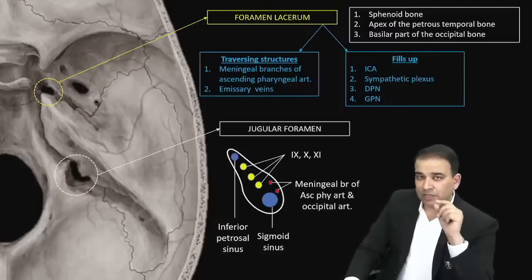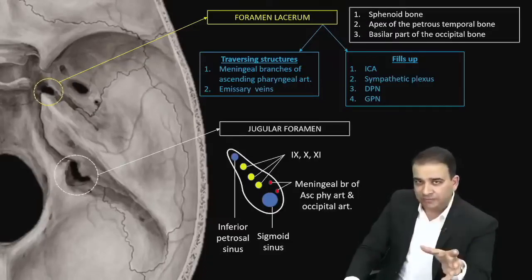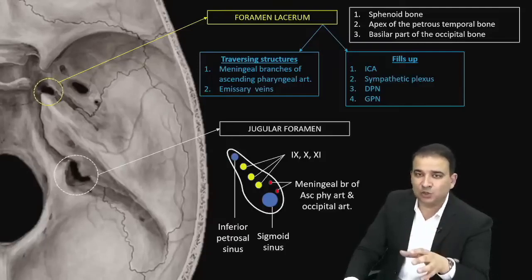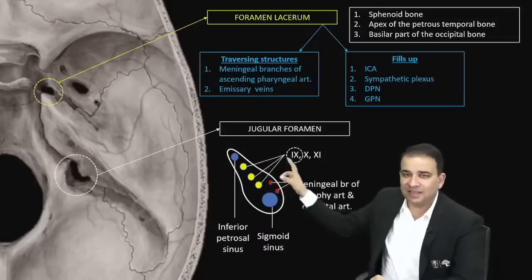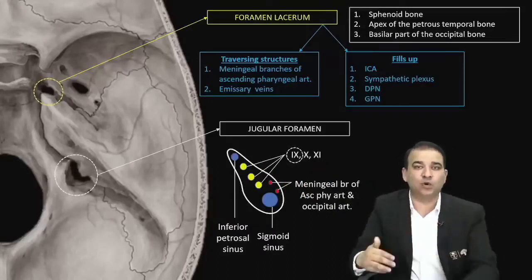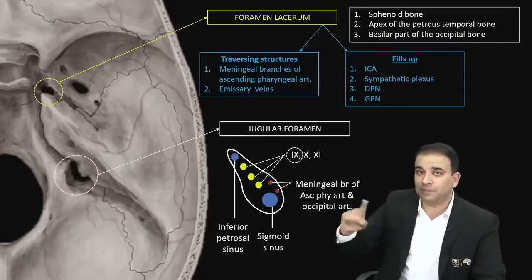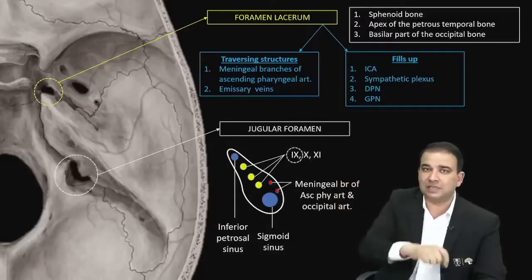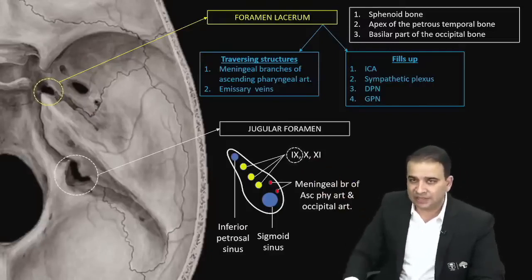Now again, the question here was which of the nerves passing through the jugular foramen has a separate passage, and the nerve having a separate passage inside the jugular foramen is the 9th nerve. Look, the 10th and 11th nerves have to join each other. Both the 10th and 11th nerve will join with each other and form the vago-accessory complex. The nerve which will have a separate passage is which nerve? The 9th nerve. So the nerve which is a content of the jugular foramen but has a separate passage is the 9th nerve.